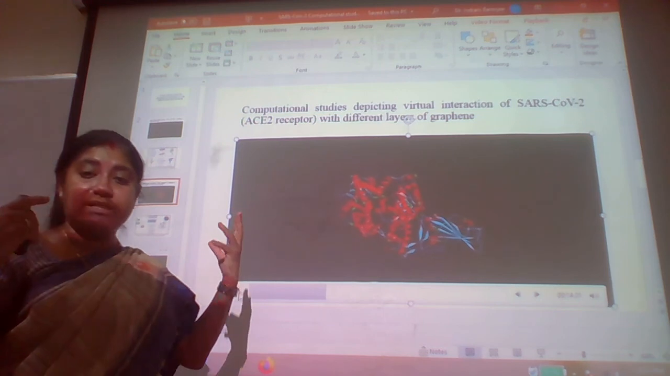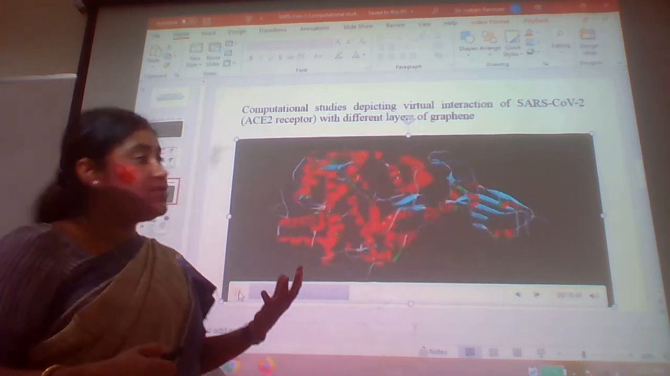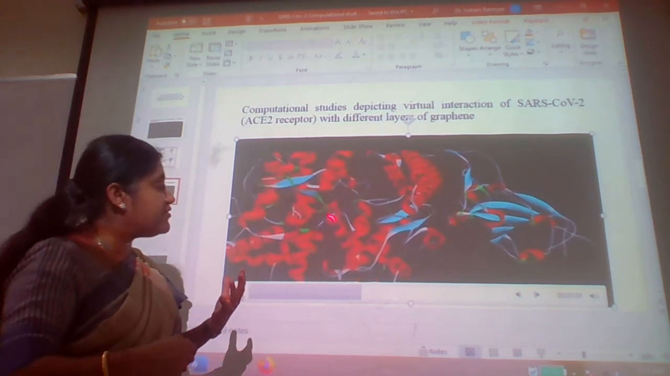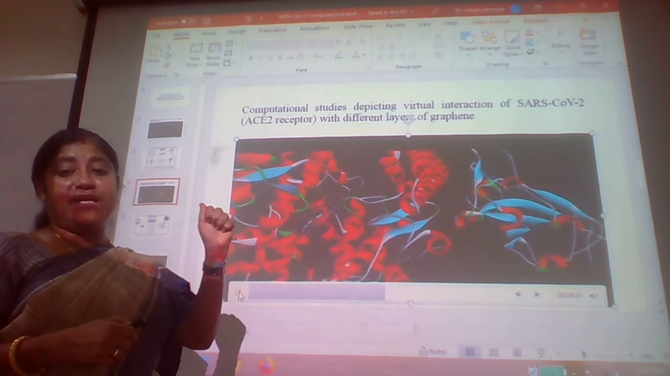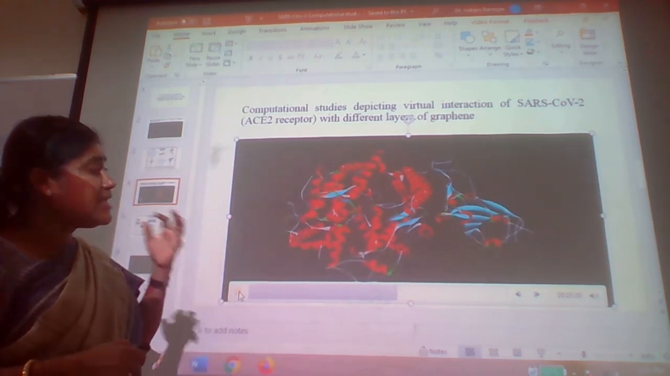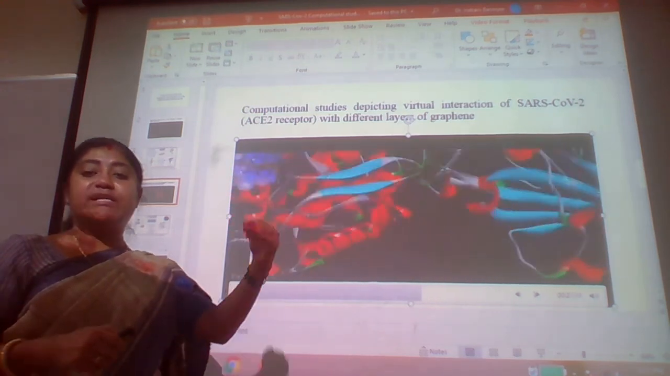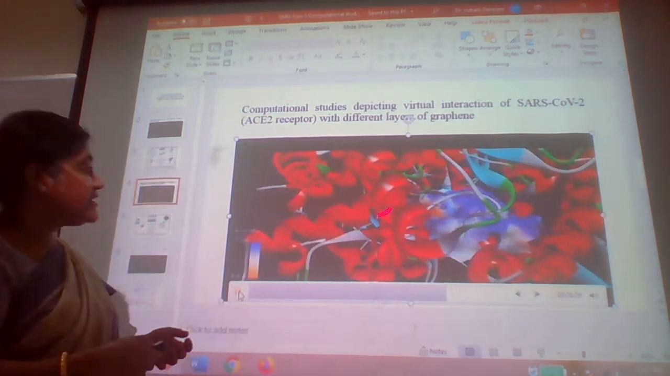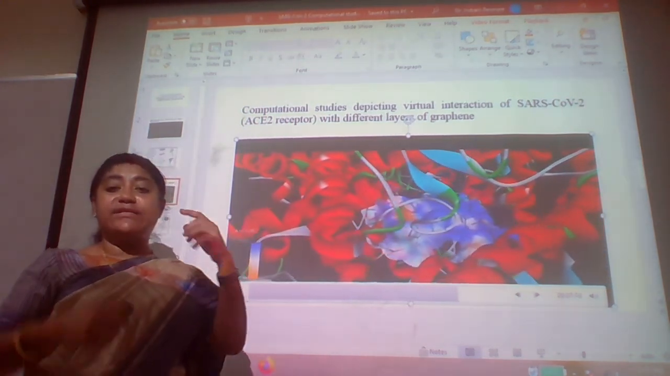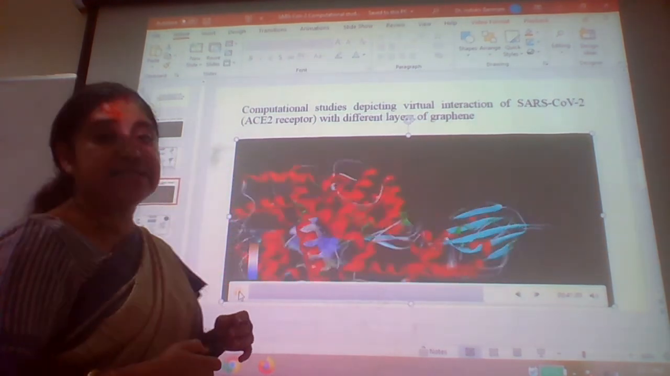If you coat graphene nanosheets on the mask or in the PPE kit, how beautifully they will capture and inactivate, disable this virus, and inhibit its further internalization into the cells, because you know that this virus is actually attacking us, penetrating inside the cells and making us fall sick.